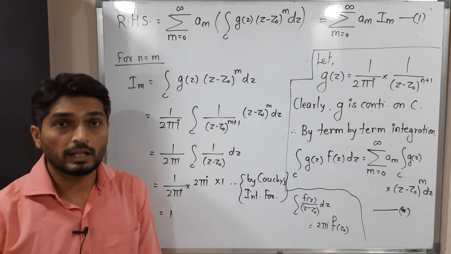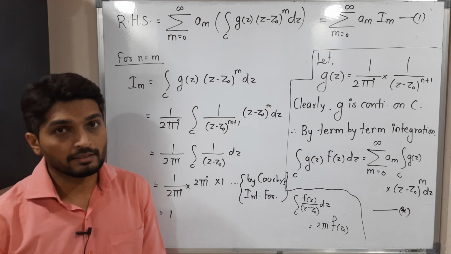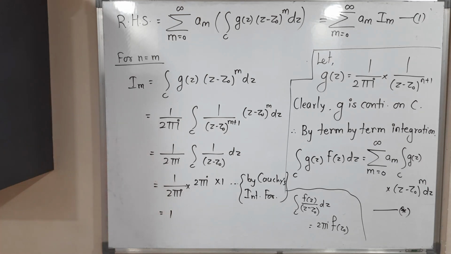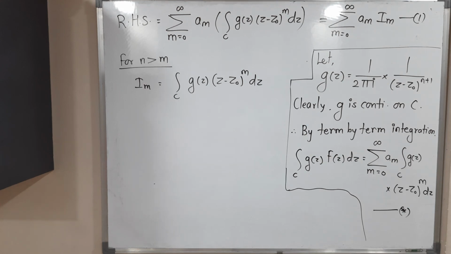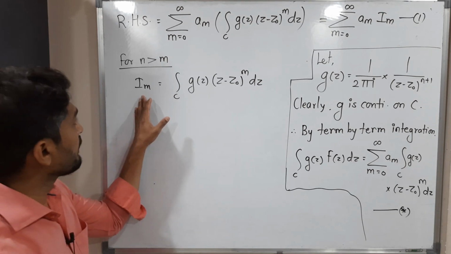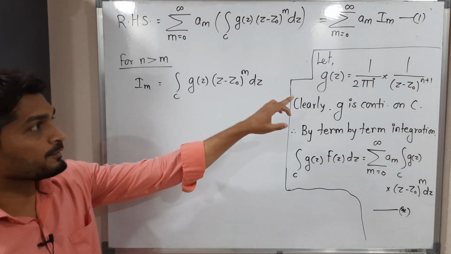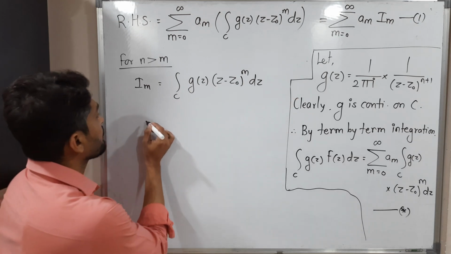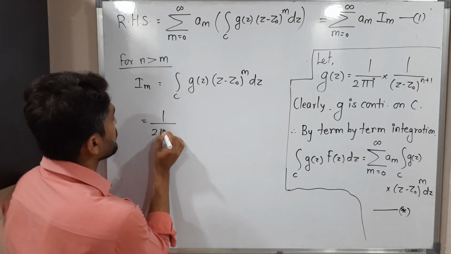Okay, so let us go for the last case, that is n is greater than m. Okay, make a screenshot of it, then we will go further. So the last case is n is greater than m. Okay, I have written here. So we have to find the value of this Im. So the value of g of z is this one. So let us put here 1 upon 2 pi I is a constant, will come outside.